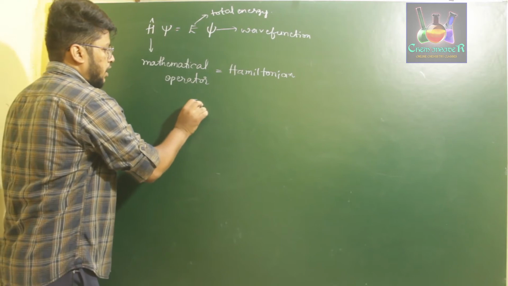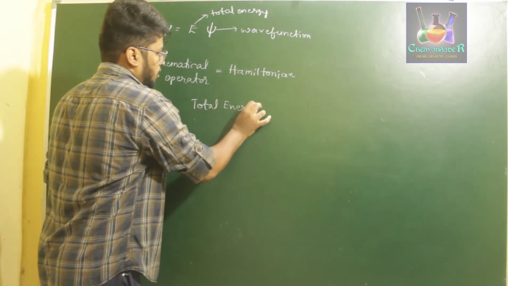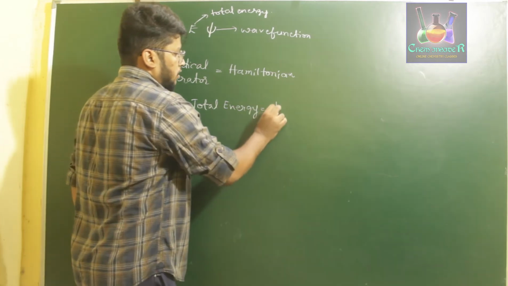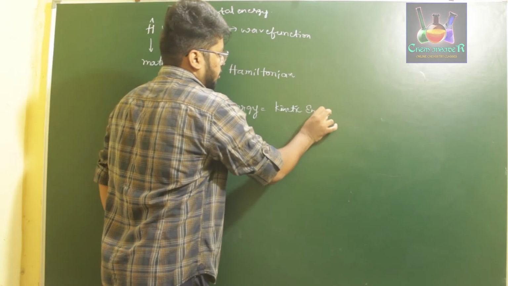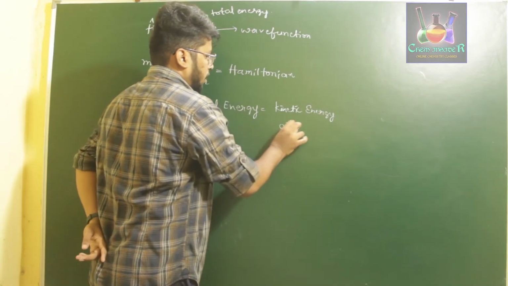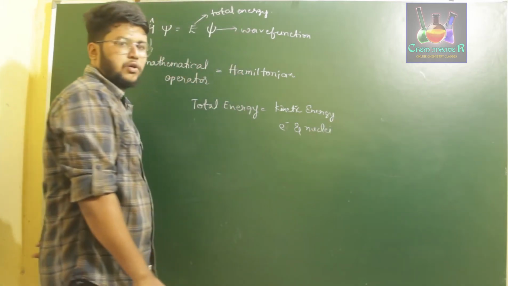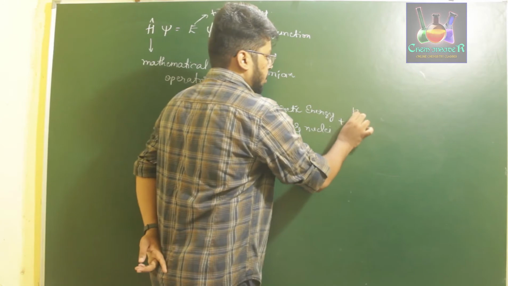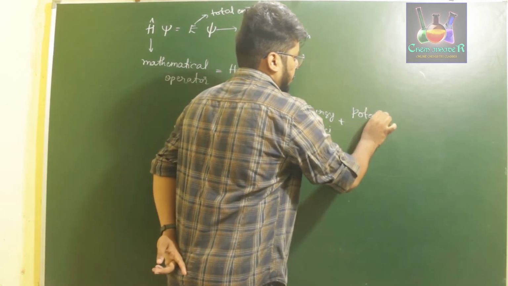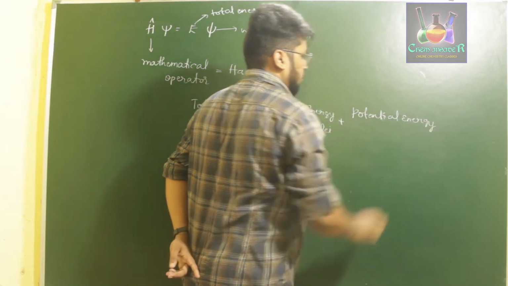So this total energy of the electron will be equal to the kinetic energy of both electron and nuclei. Along with that, it has potential energy, which is with respect to three causes.